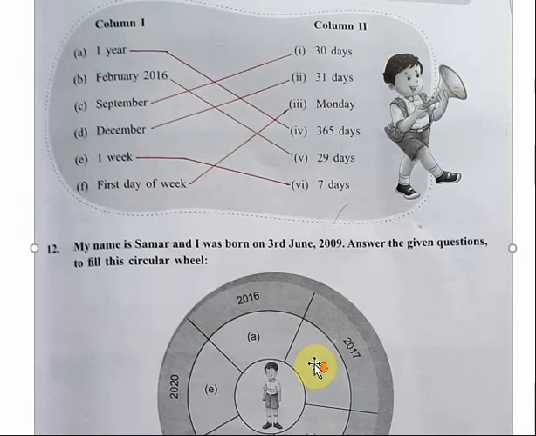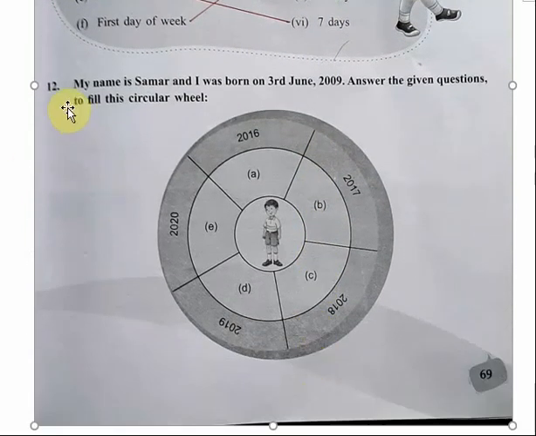Okay. Now moving on to the next question. My name is Summer and I was born on 3rd June 2009. Answer the given questions to fill the circular. So some questions are being given. It is given that this boy's name is Summer and he was born on 3rd June 2009. You have to answer the following questions. 5 questions are there. Questions are given on the next page. Okay, we can continue doing the answers.